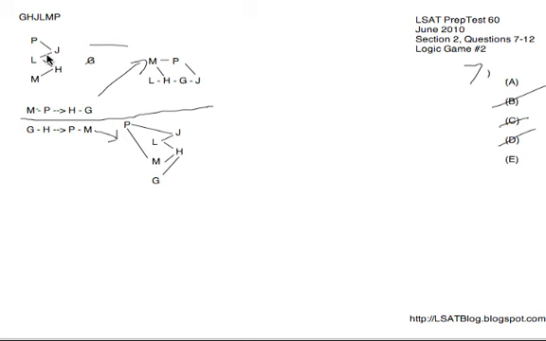Down to A and E, let's use these sequences a bit more. We know that P and L both have to come before J. And in choice A, we have J in between P and L. That's unacceptable. J has to go after both of those. Therefore, A is eliminated, and we get E for number 7.